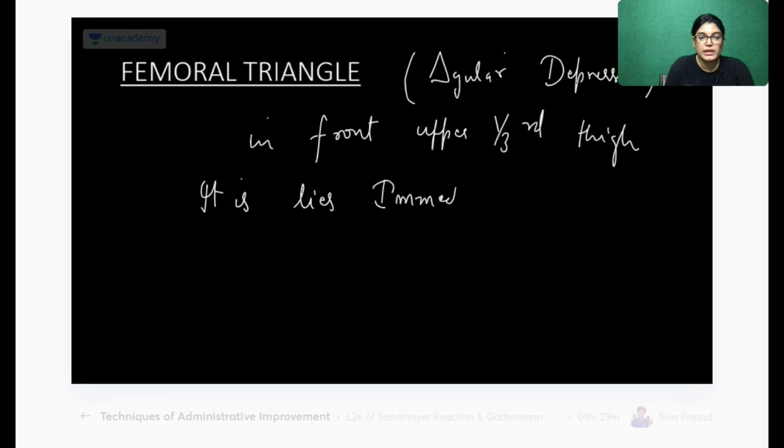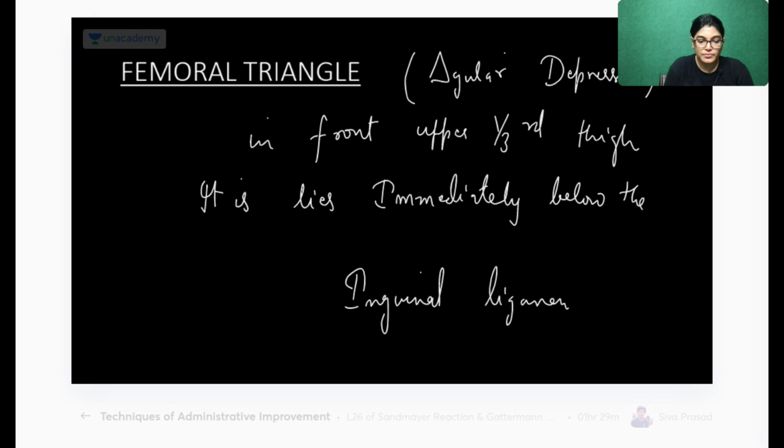Inguinal ligament. Absolutely right. It lies immediately below the inguinal ligament. So yes, this is the exact location.